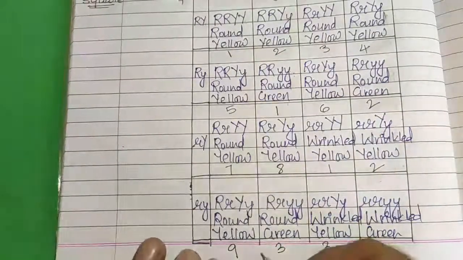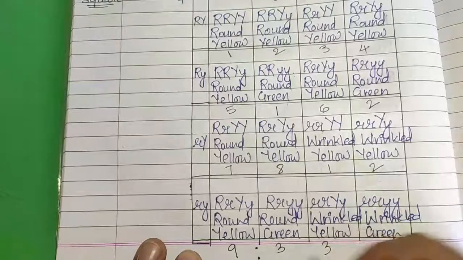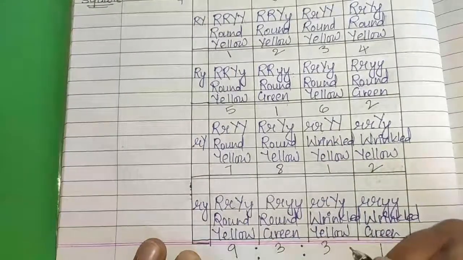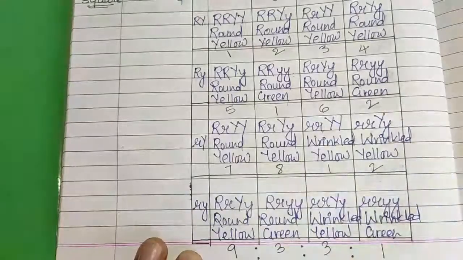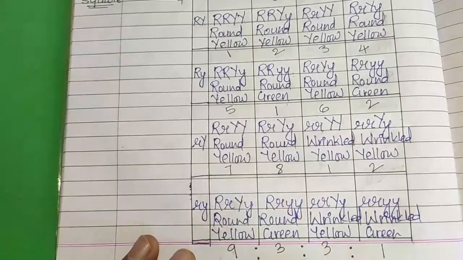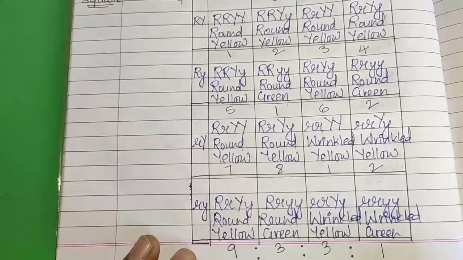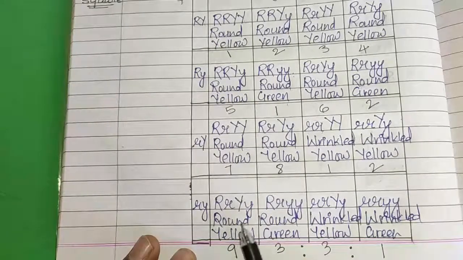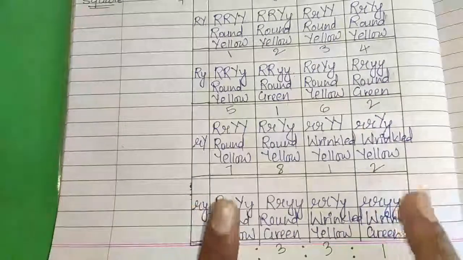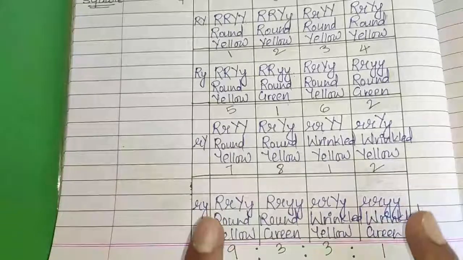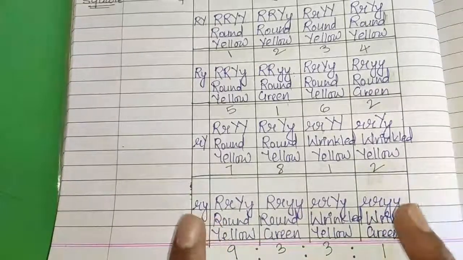So here we got the phenotypic ratio of the F2 generation, that is 9:3:3:1. Out of this, 9 are round and yellow, 1 is wrinkled and green. These 2 are parental characters.